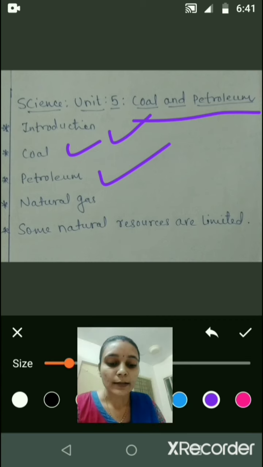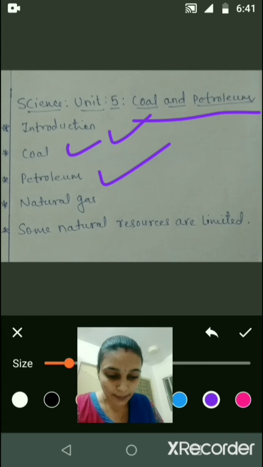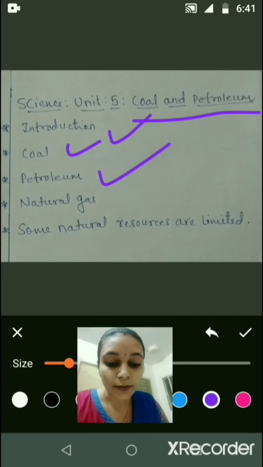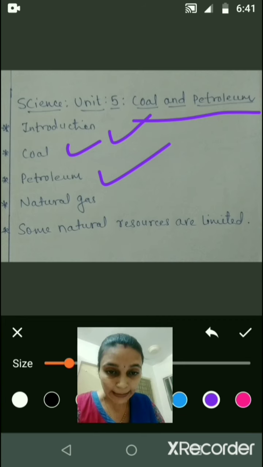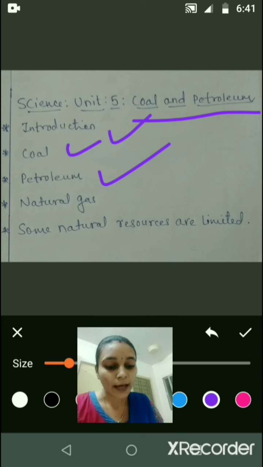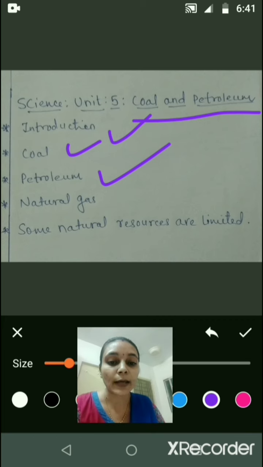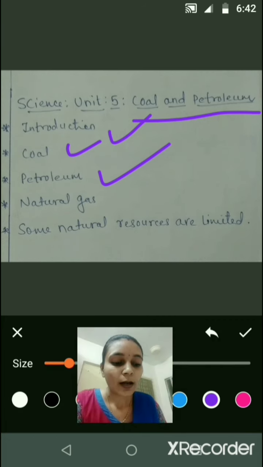As these organisms died, their bodies settled at the bottom of the sea and got covered with layers of sand and clay. Over millions of years, absence of air and high temperature and high pressure transformed the dead organisms into petroleum and natural gas. This is how you can get the petroleum.